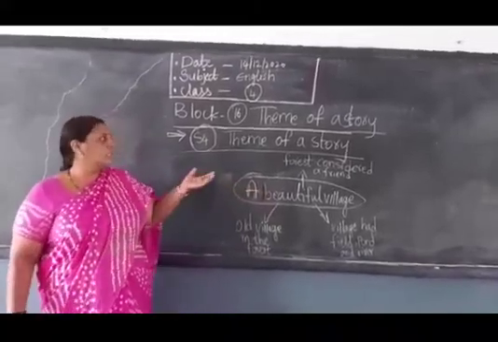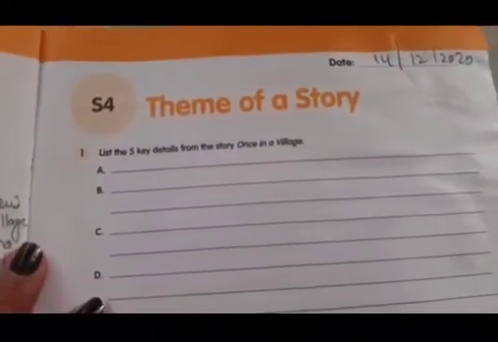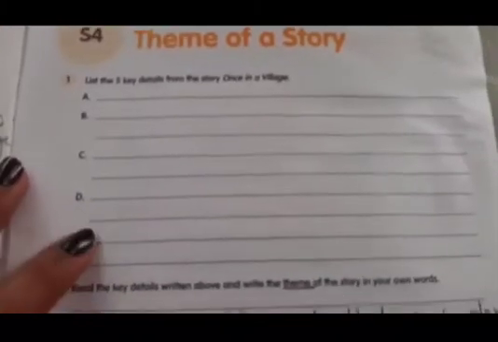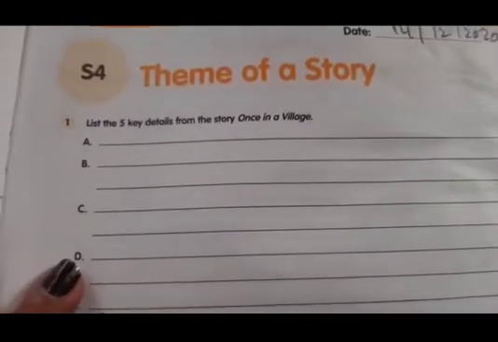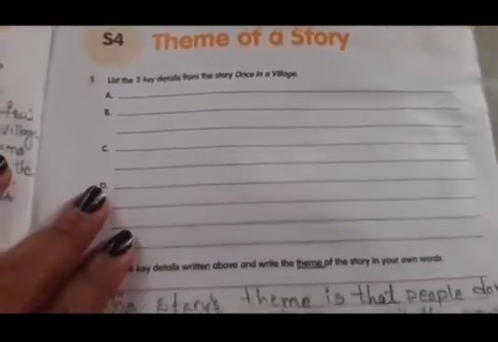So let us see in our workbook now. See, children, write today's date, 14-12-2020, S4 theme of the story. Children, see this one, you should write with your own. List 5 key details from the story. What is the name of the story? Once in a village. 5 key details.